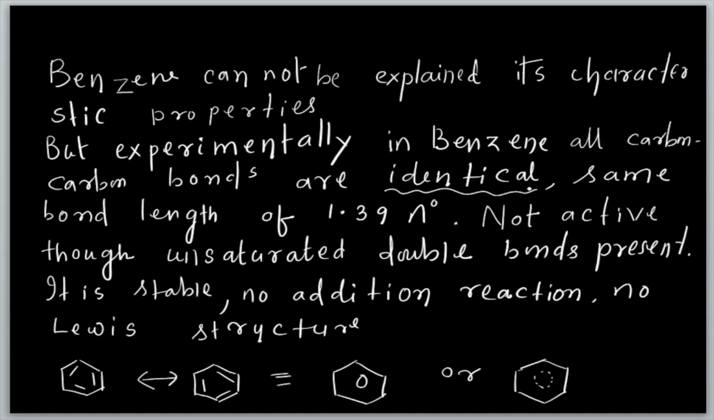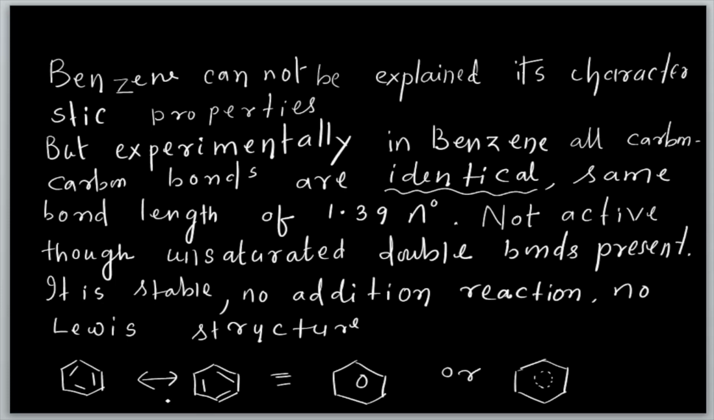Lewis structures cannot explain all the properties of benzene. So canonical structures are there. After the canonical structures, one resonance hybrid structure is there, and that is why it is very stable. No addition reaction, and no single Lewis structure is possible here. So see, this is called the Kekulé structure, and this is the resonance structure of benzene, and this is the resonance hybrid structure. See this one and this one.